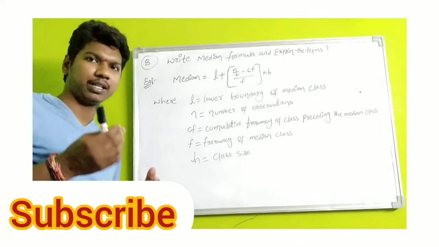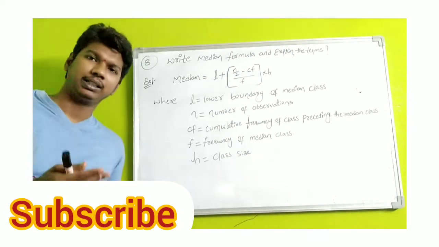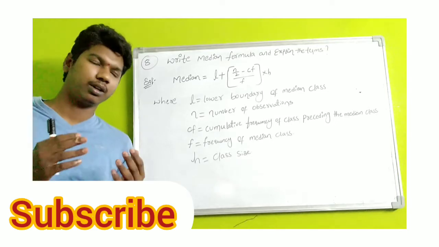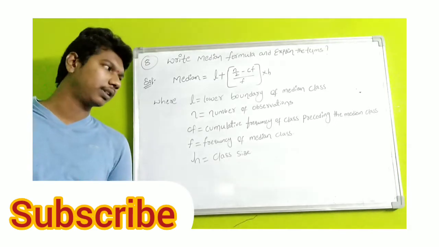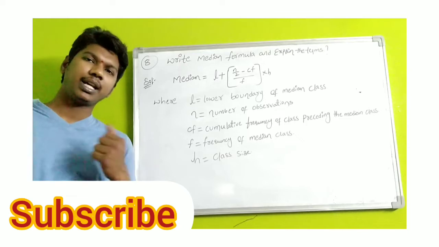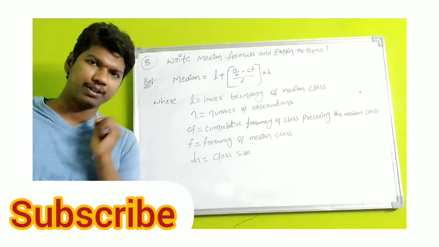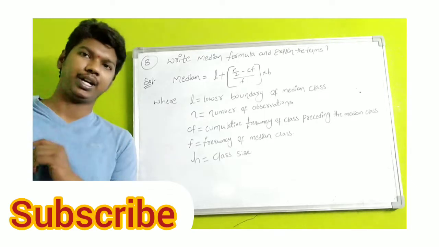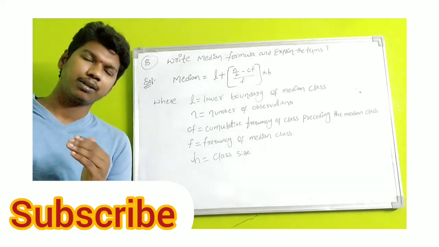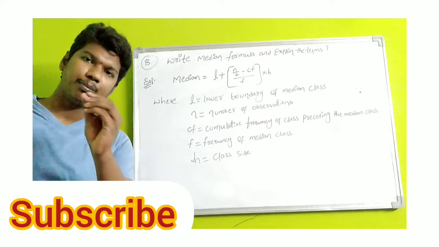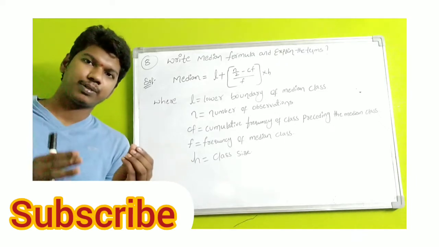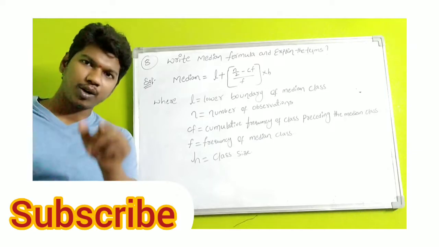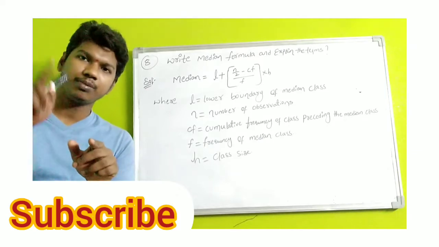Preceding, succeeding, you know very well. I am giving one small basic example. You studied it very well, but I am revising that concept. Take the number 100. Preceding is nothing but a subtraction, one number less. Succeeding means we have to add one number. Preceding means minus 1, succeeding means plus 1.